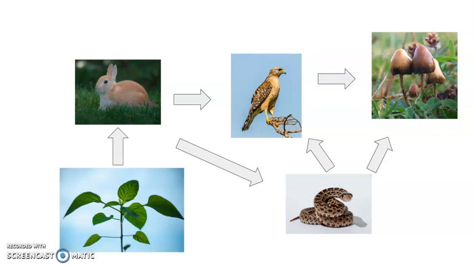And then, as we know, mushrooms are decomposers and they break down dead or decaying organisms. So they would likely break down the hawk or the snake or even the rabbit or the plant when it has passed away and it is decaying.